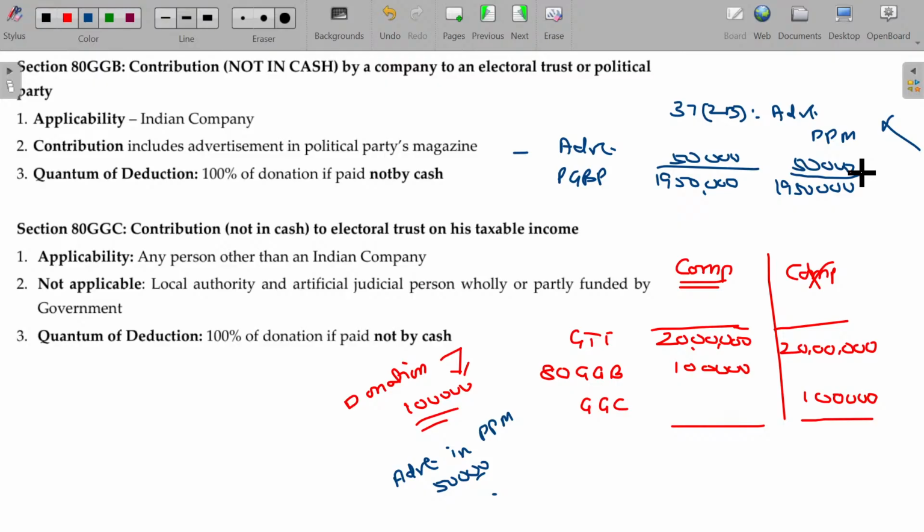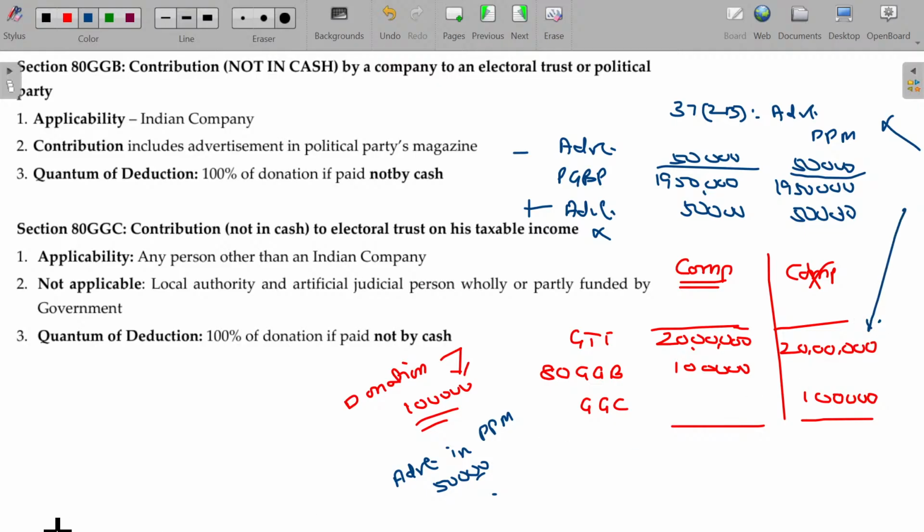As per section 37 class 2b, go and refer that in the PGBP chapter. Any advertisement expenses incurred for publishing your advertisement in a political party's magazine is disqualified. So because of that reason, you have to add this back. Advertisement not deductible. I added this 50,000 back. After adding this, I found out the business income being 20 lakhs.